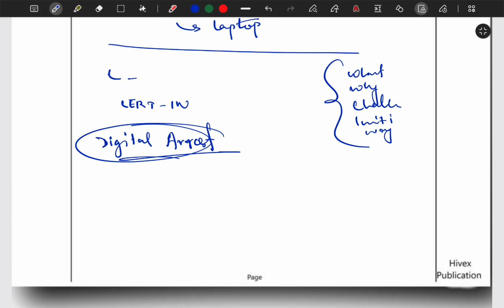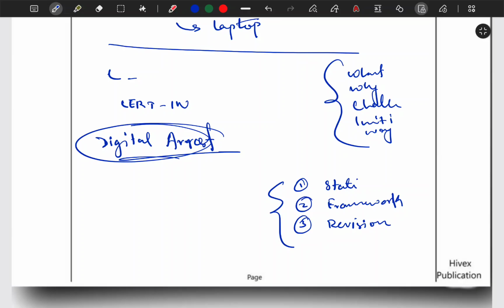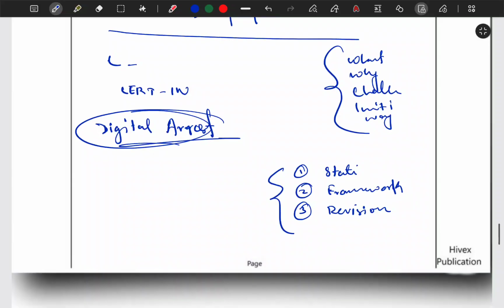And one last video of internal security will be there most probably, and in that video we'll conclude the static portion of internal security. But mind it that we are here only talking about the static portion; second, we are focusing on framework and the ways to deal with unknown questions in the exam hall, or at a mock test center, whatever; and third is basically revision. These three things we must keep in mind while watching these videos, and while I am recording these videos I will also keep this in mind.